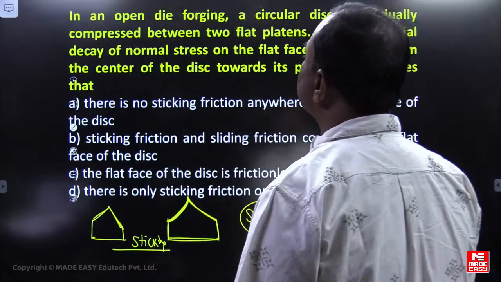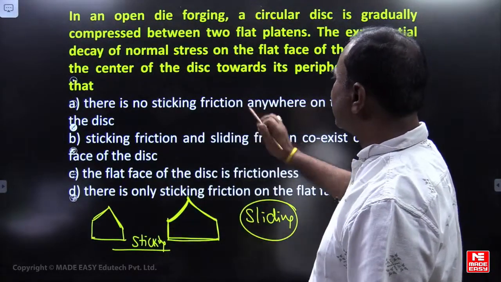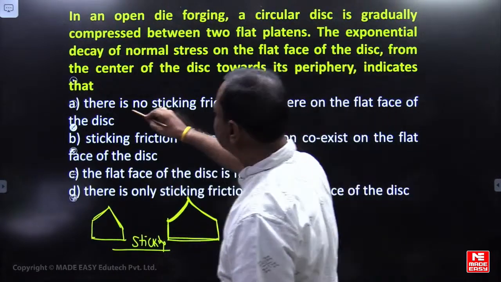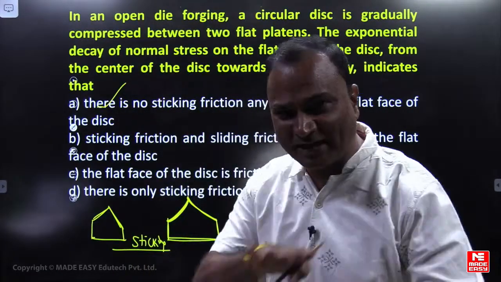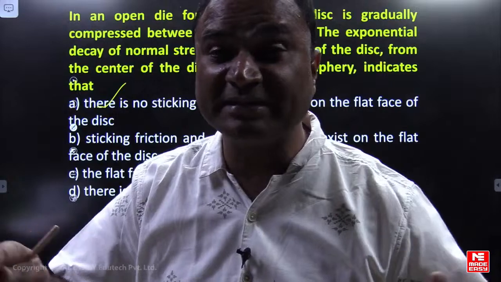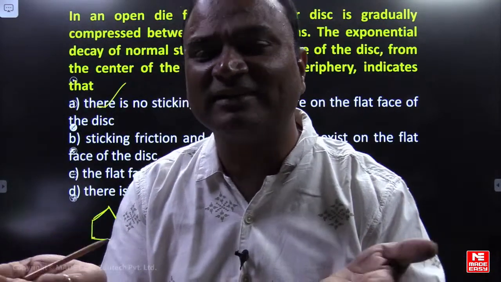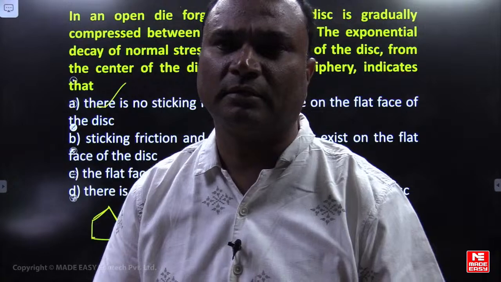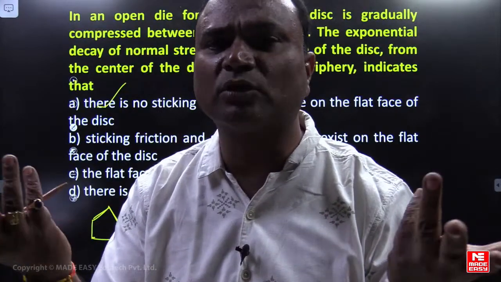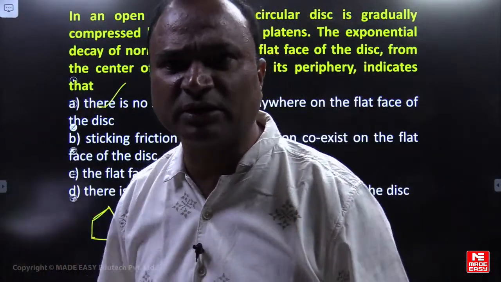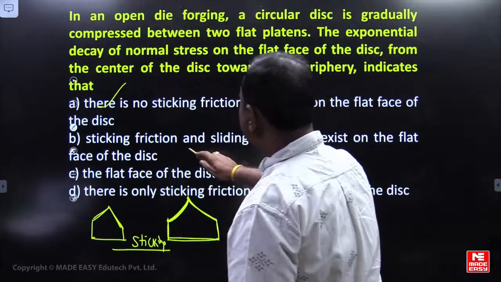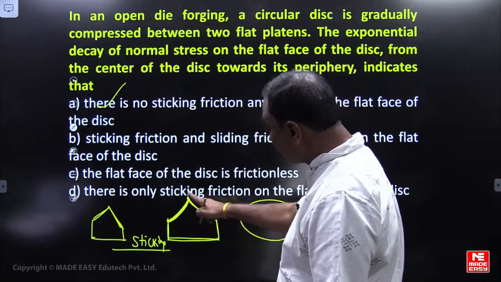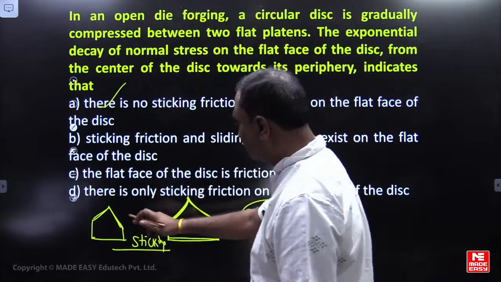Now here there is no sticking friction anywhere. There is no sticking means only sliding will be there. Either one type of friction has to be there or both. He is saying there is no sticking at all, so definitely sliding friction will be there. Sticking and sliding both means linear and exponential both have to be there.